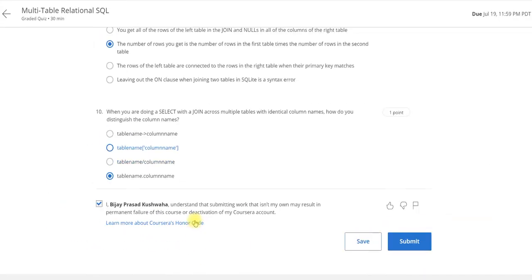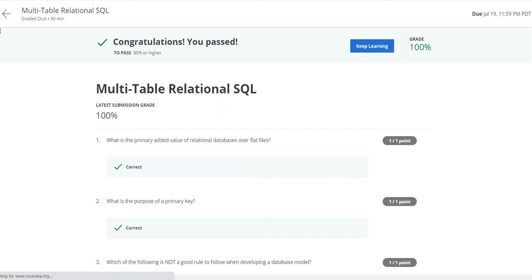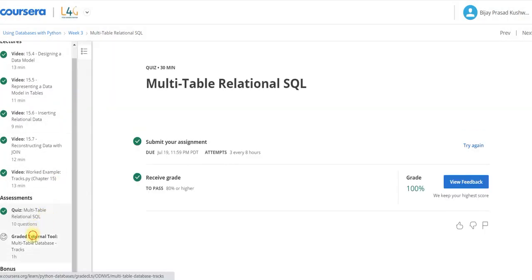So now I am going to submit it. And now you can see here the score is 100%. Now I am going to solve the graded assignment.